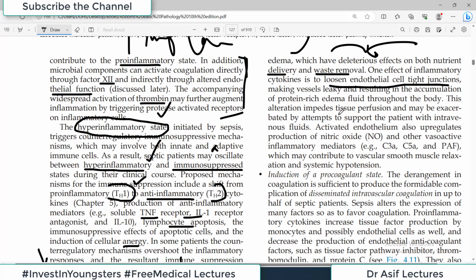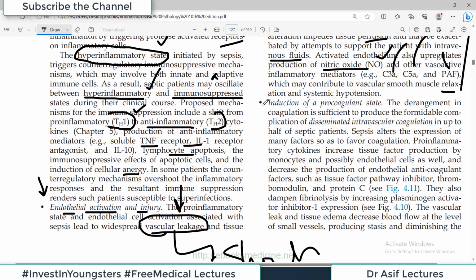The alteration impedes tissue perfusion and may be exacerbated by attempts to support the patient with intravenous fluids. Activated endothelium also upregulates the production of nitric oxide and other vasoactive mediators such as C3a, C5a, platelet aggregating factor, which may contribute to vascular smooth muscle relaxation. So all these effects combined together increase the vascular permeability.